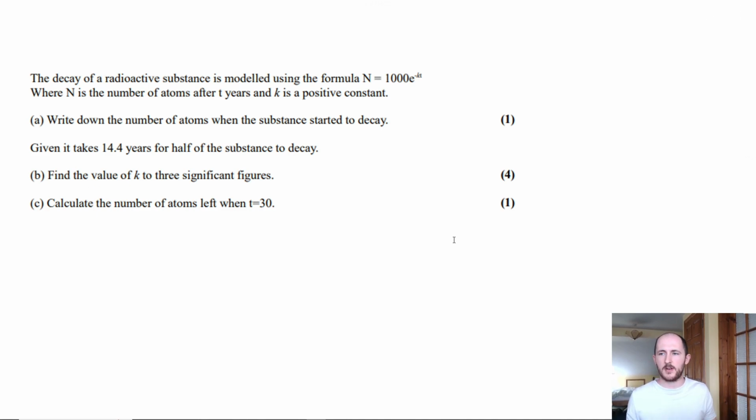Another big part of A-level maths, and this kind of applies to everything, is applying these concepts and formulas to real life situations. So here it gives us some context. The decay of a radioactive substance is modelled using the formula N, being the number of atoms after t years, is 1000e^(-kt). Again, very standard, very common, and I would be very surprised if your actual year 12 mock didn't have a question very similar to this.